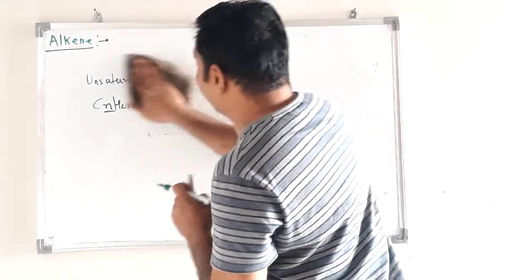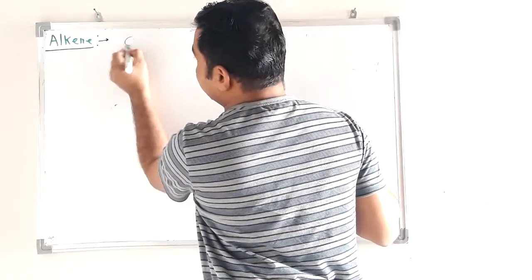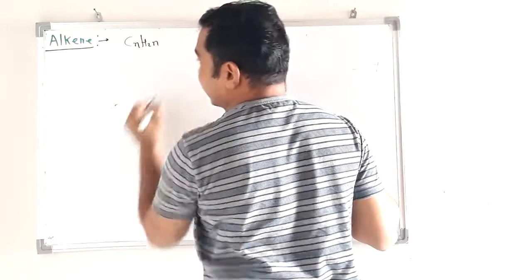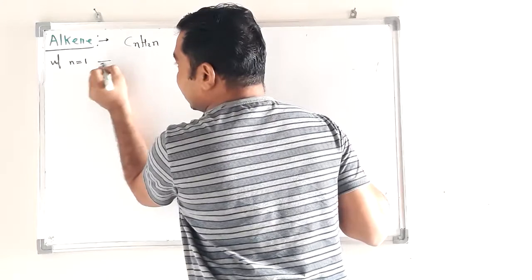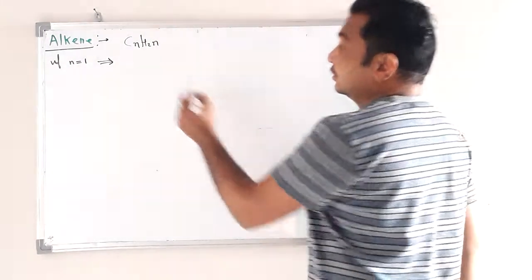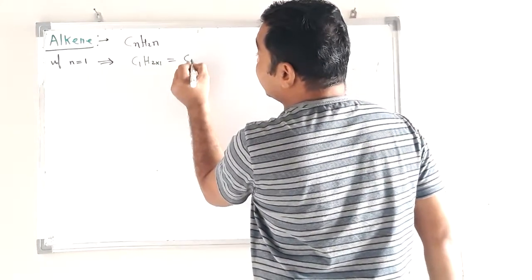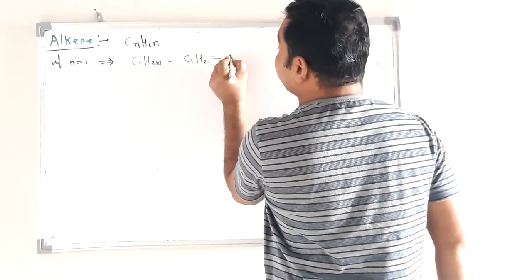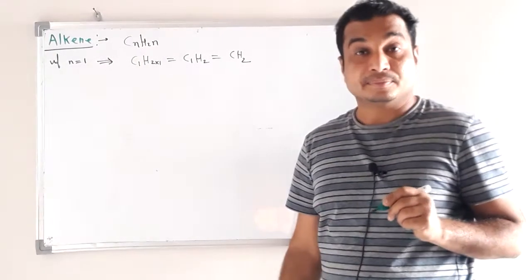Now consider an example. Suppose the general formula is CnH2n. If n equals 1, then what will be the formula? C1H2 into 1, that is C1H2, that is CH2. Is it alkene?